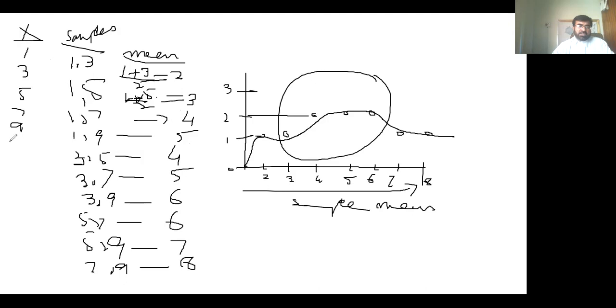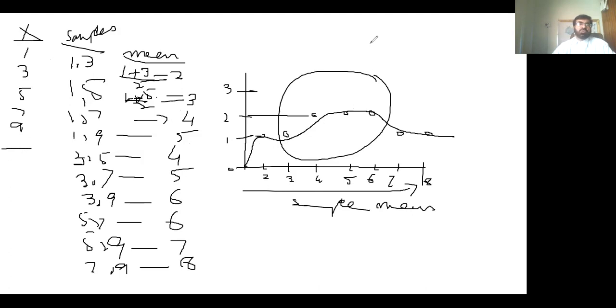That if the population is not normally distributed, and you take all possible samples from that population, take the means of all the samples, consider those means as values of the random variable and then plot it, it will tend to follow the normal curve, meaning it will look like a normal curve. So probably you can convert your not normally distributed population into a normally distributed population through this method.